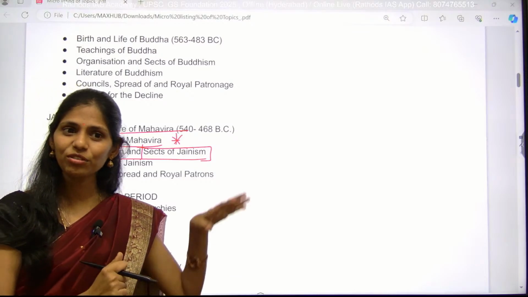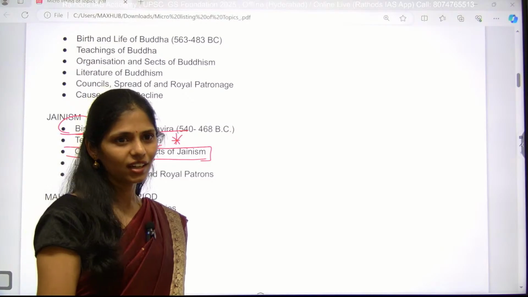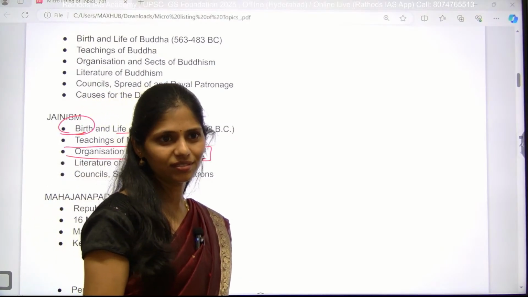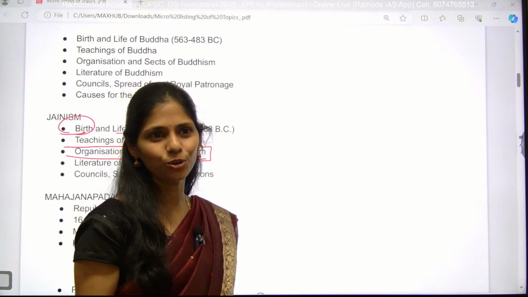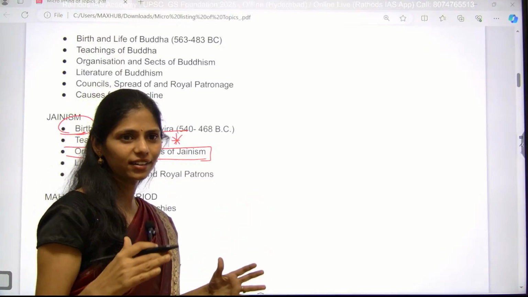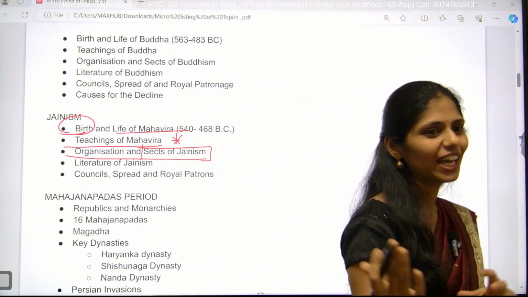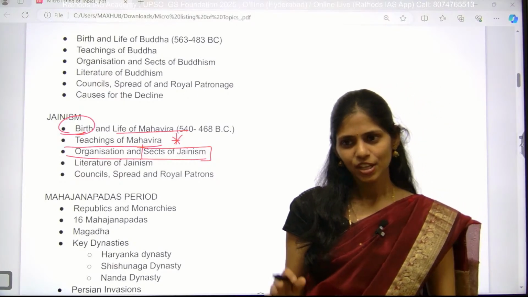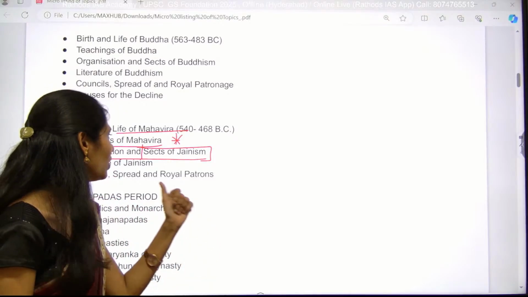You have to know exactly what is the reason. One sect will be wearing white robes and one will be not wearing any clothes. They will be naked. So you have to know where they got divided. And after dividing also, they came up with their own rules. So who led those? Why? What are the reasons? That thing you have to know.